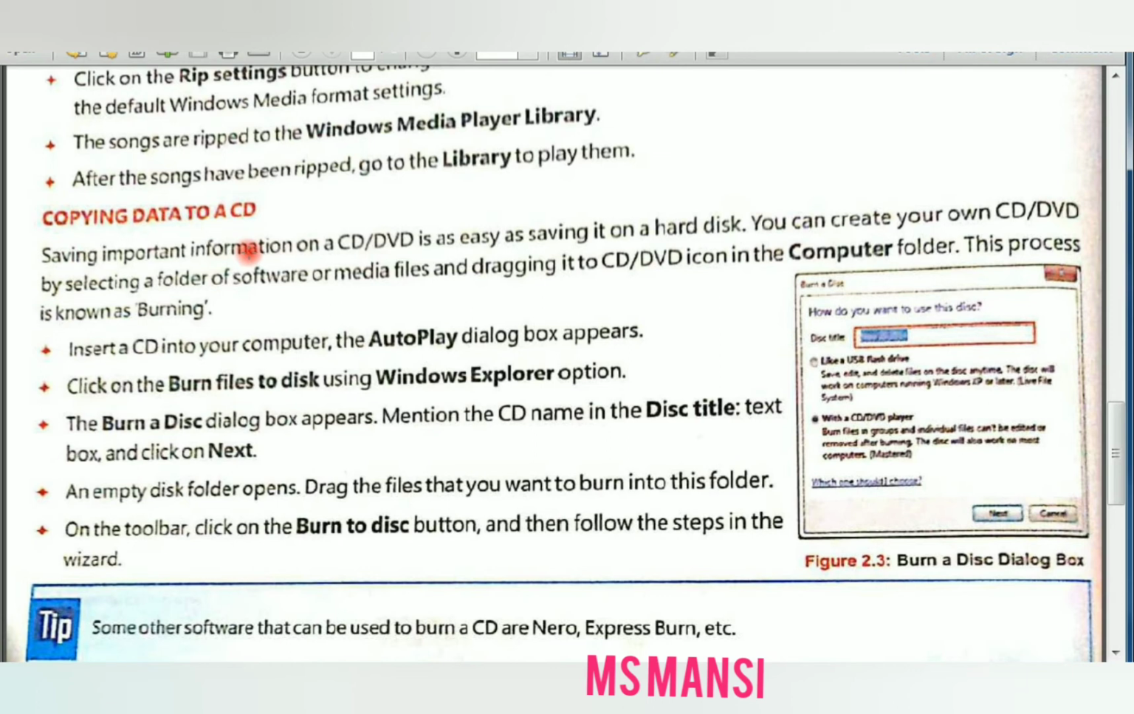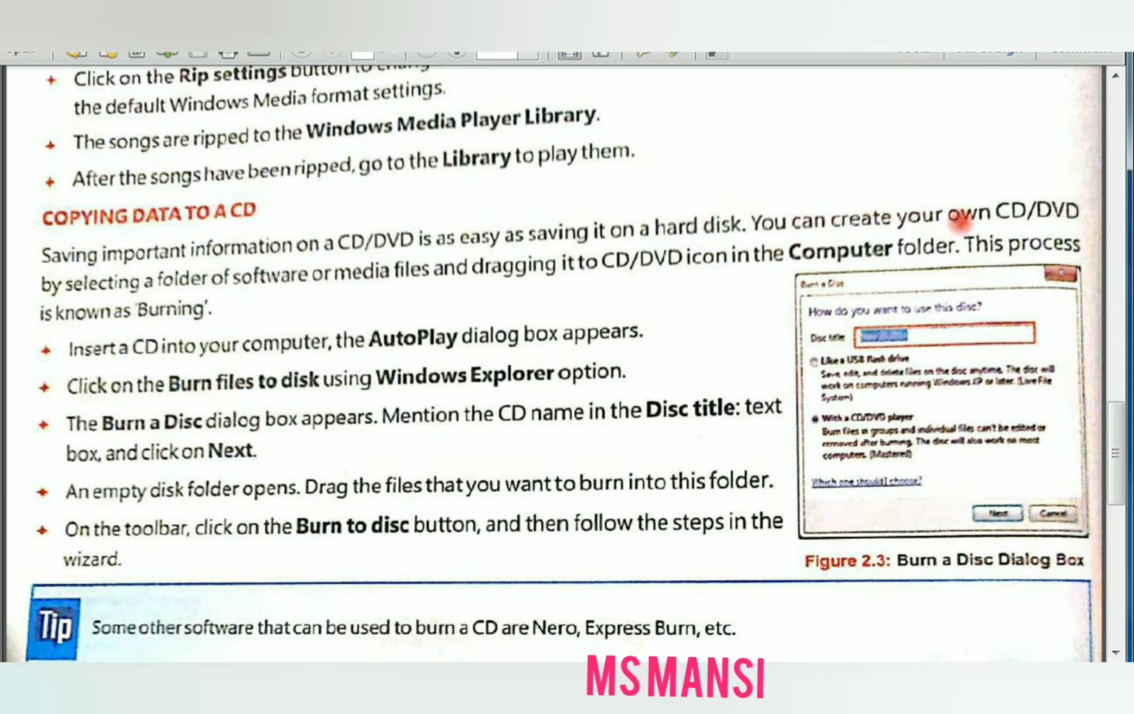Saving important information on a CD or DVD is as easy as saving it on a hard disk. Students, when you type any document and you want to save it, you just press Ctrl S or click on the File tab, go to the Save button and then save it. Now we want to save data in a CD or DVD.